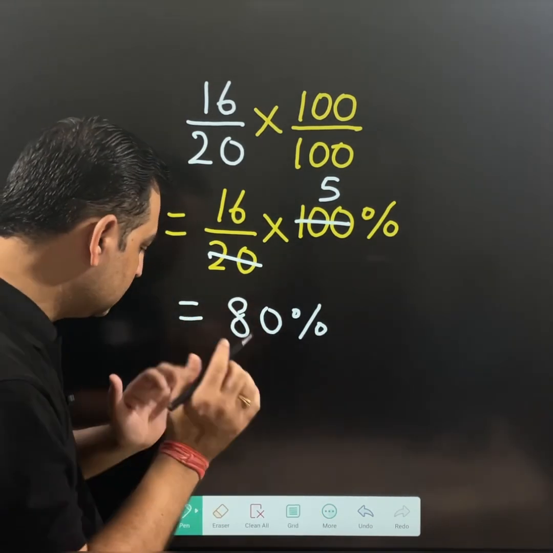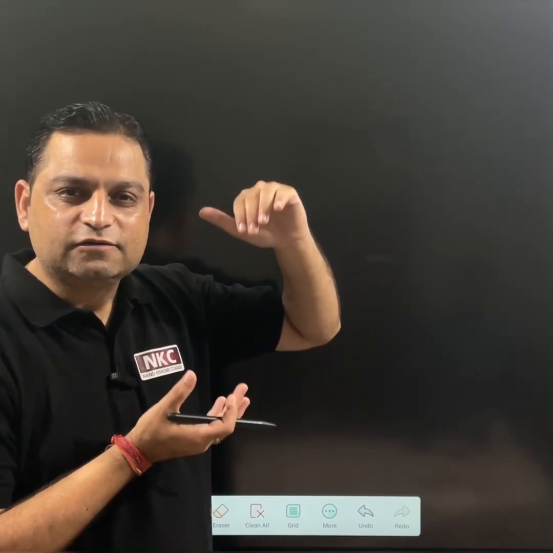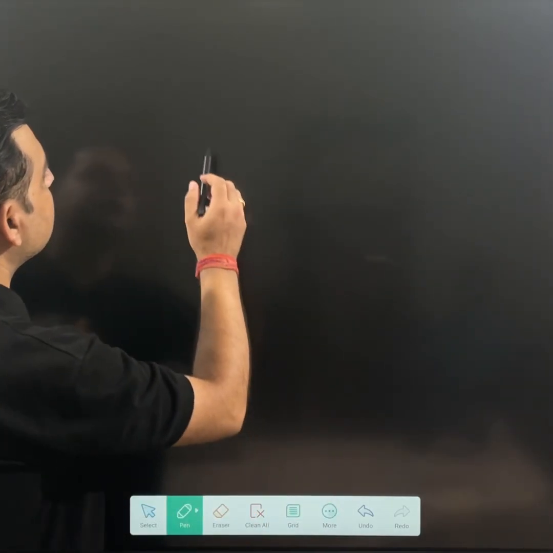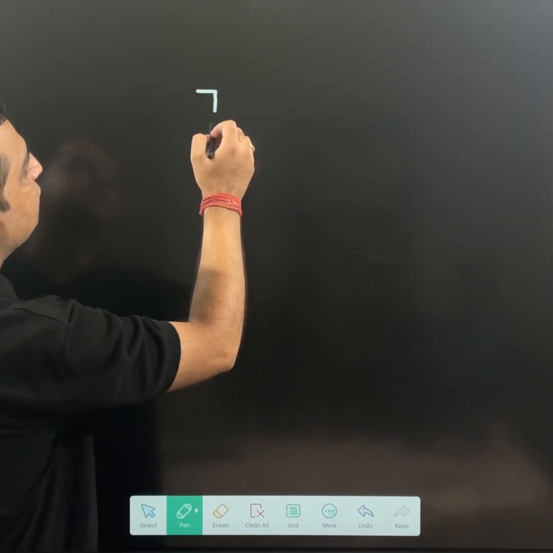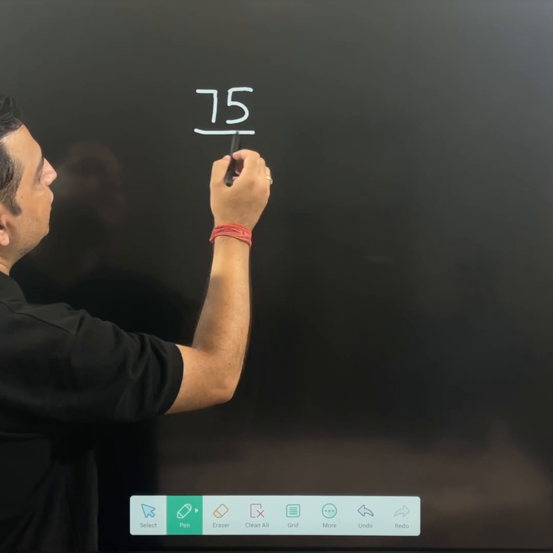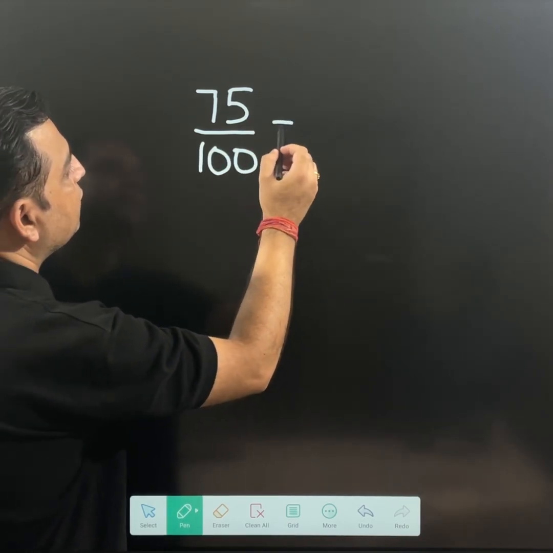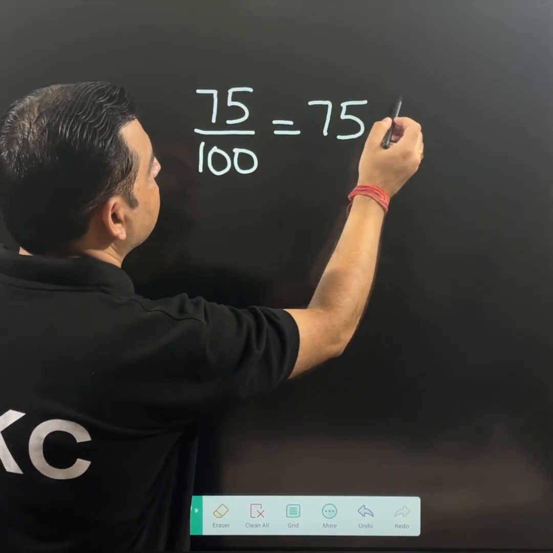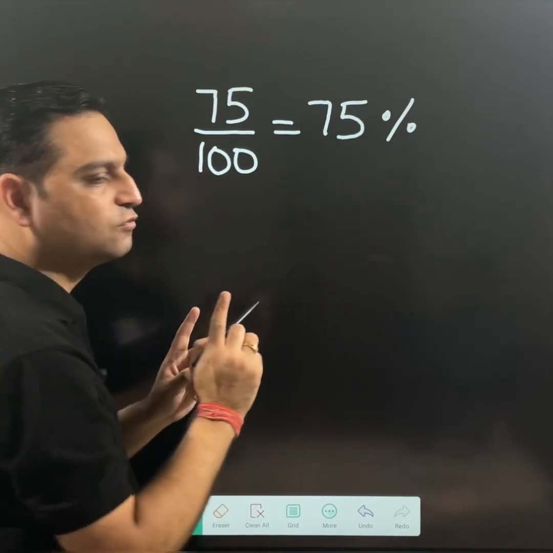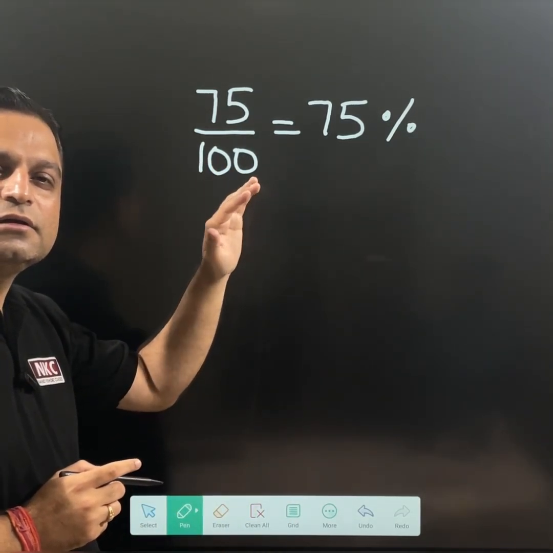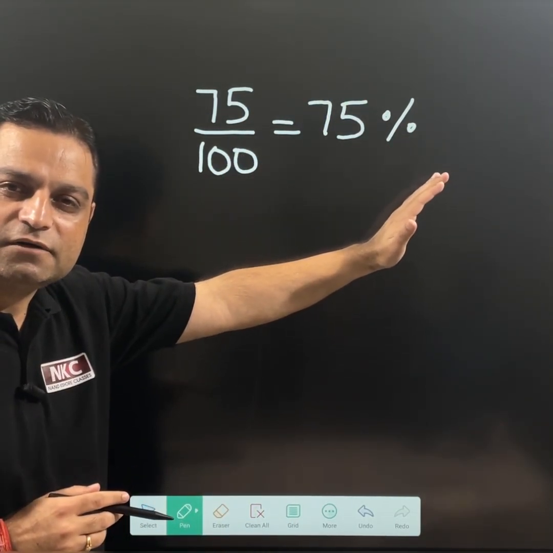So as of now, here is the crux of today's discussion. What learning do we have? First learning: if you are told you have 75 over 100, you can write it as 75%. First of all, the denominator 100 can be removed, and you write the percent sign.